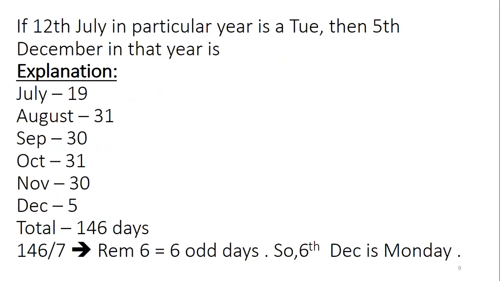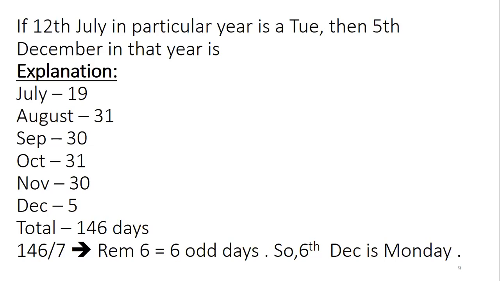If 12th July in a particular year is Tuesday, then 5th December in that year is? So here the year is not given, so we cannot find out the day for 12th July of this year. We cannot find out. Now, we are just finding the number of odd days between 12th July and 5th December. So find out the days, then we can find out the odd days. Now, totally 146 days are there. So the remainder is 6 days.